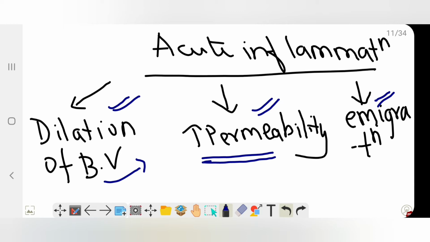So emigration is nothing but the leukocytes from the circulation going and accumulating in the site of injury, thereby eliminating the offending agent. So this is known as emigration. We'll see each in detail. This is just a brief about acute inflammation.